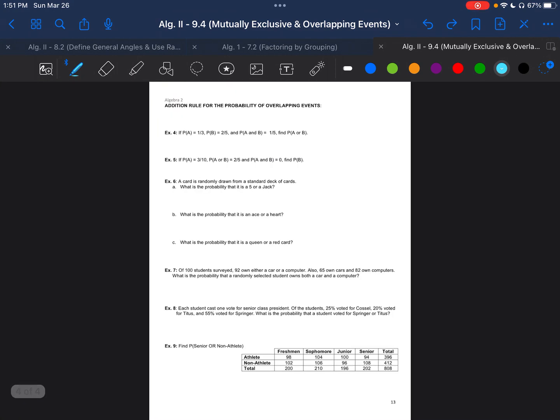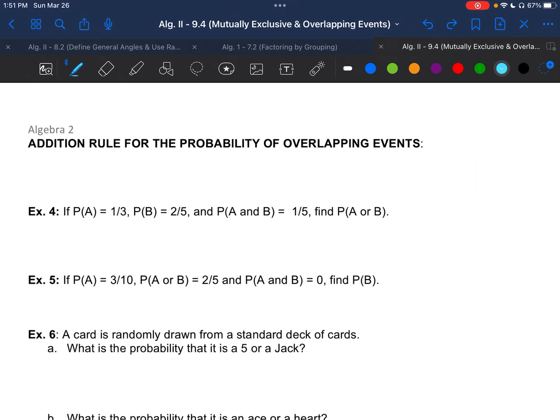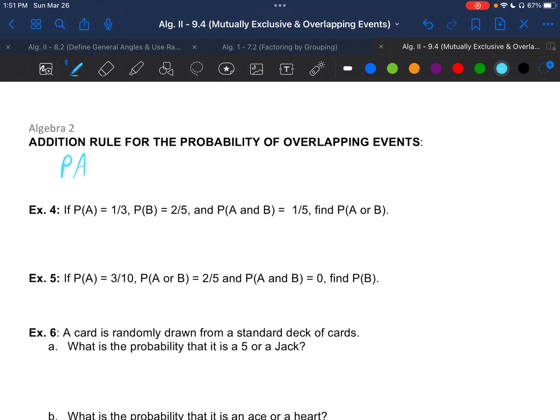On to the next page. Additional rule for probability of overlapping events. So this was exactly what we just talked about a moment ago. The probability of A or B is equal to the probability of A plus the probability of B minus the probability of A and B happening, the overlap. So we already did that.